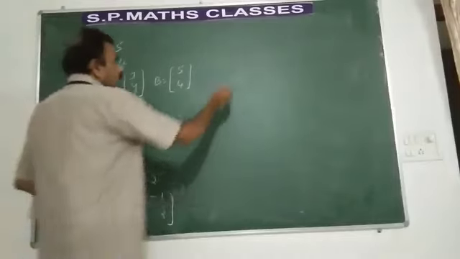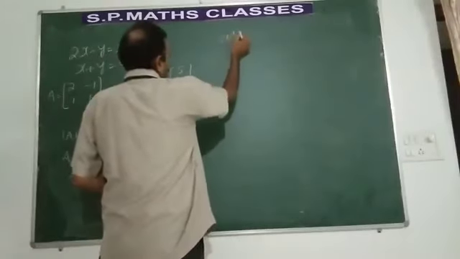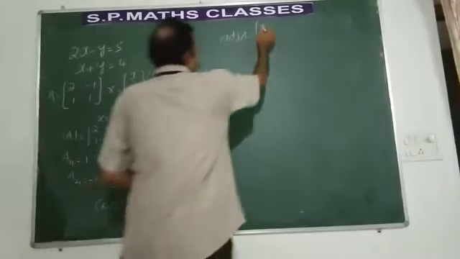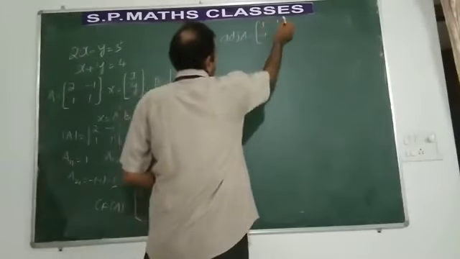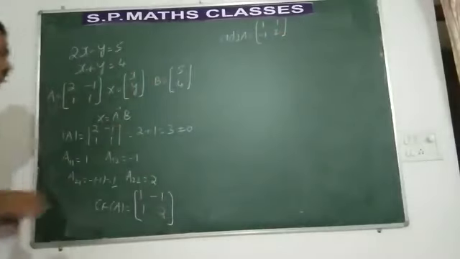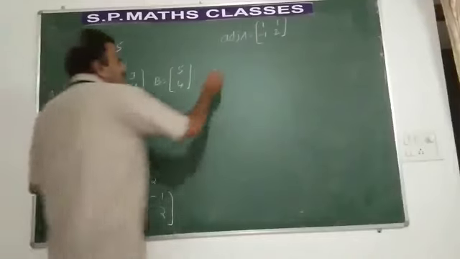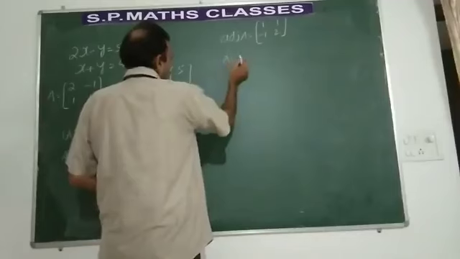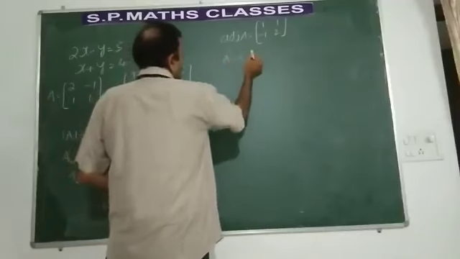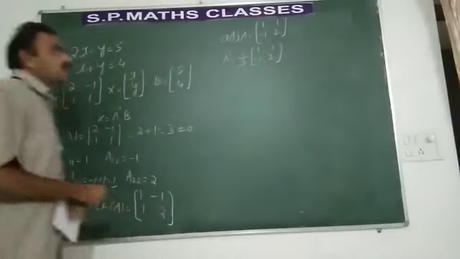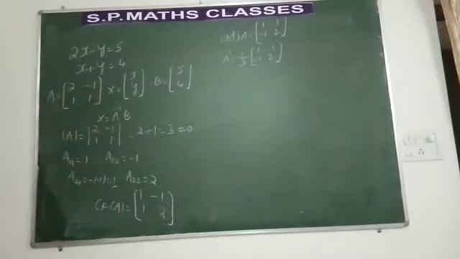What is the adjoint of the matrix here? The adjoint is the transpose of the matrix of cofactors: [1, 1; minus 1, 2]. I think you have understood how to find out the adjoint. We can also do it directly by interchanging the diagonal elements and changing the signs of the other elements. A inverse is 1 by determinant A into adjoint A. So it is 1 by 3 into [1, 1; minus 1, 2].